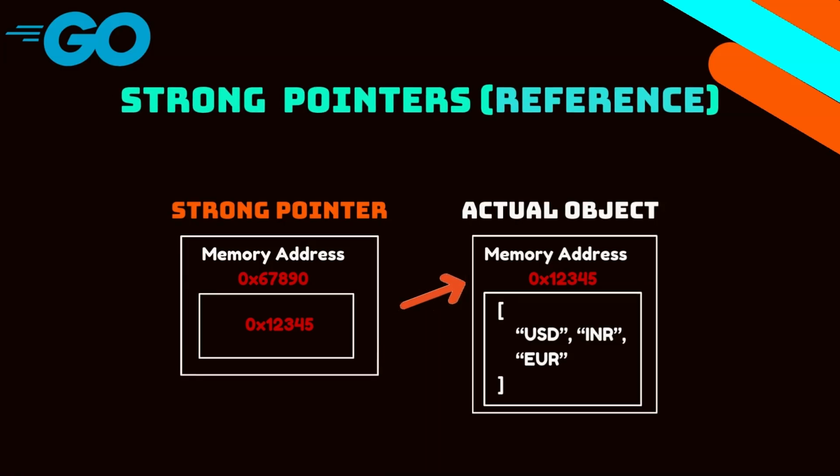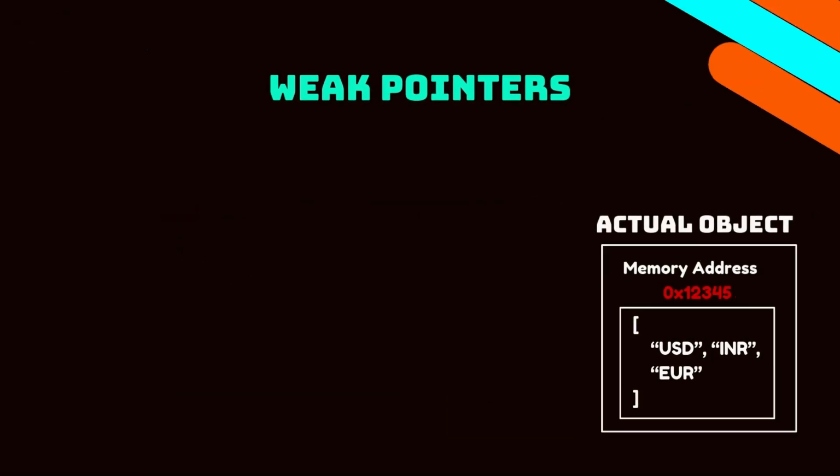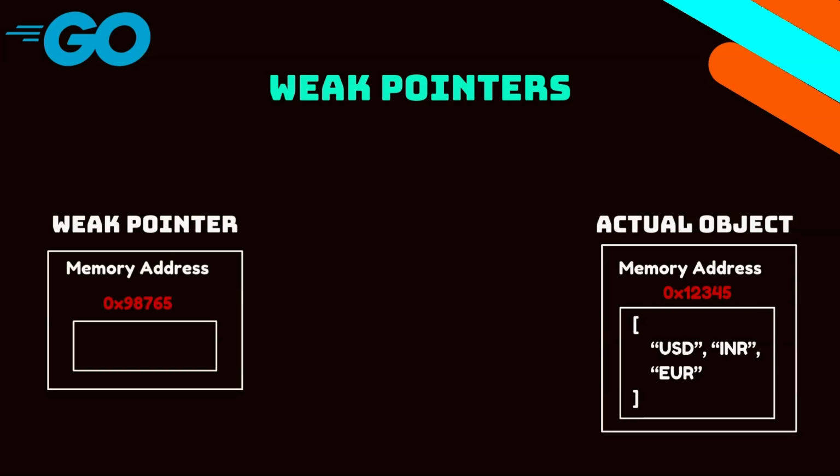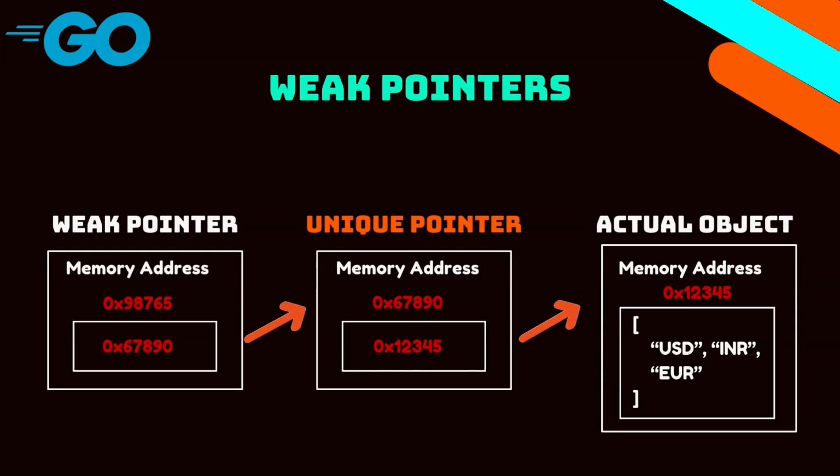Moving on to the weak pointer, we have an actual object that we want to keep track of. So we create a weak pointer that will hold the memory address of a unique pointer, and that unique pointer will store the memory address of the actual object in its value.